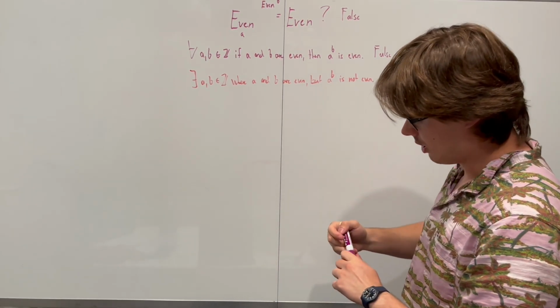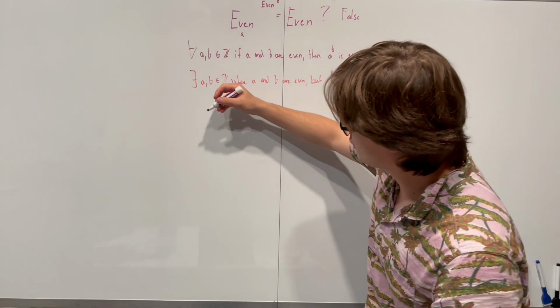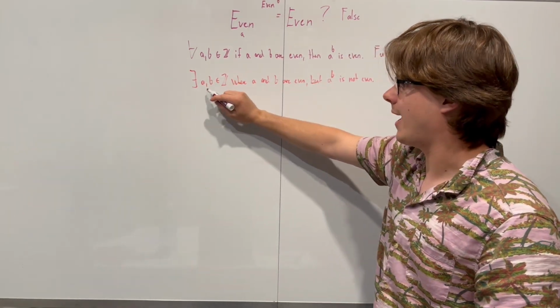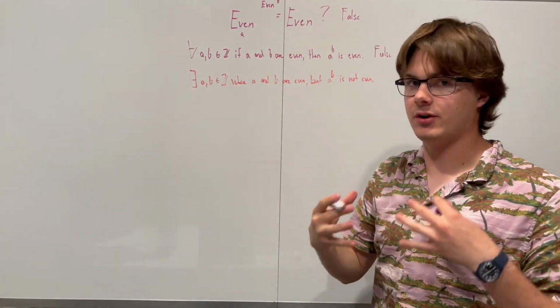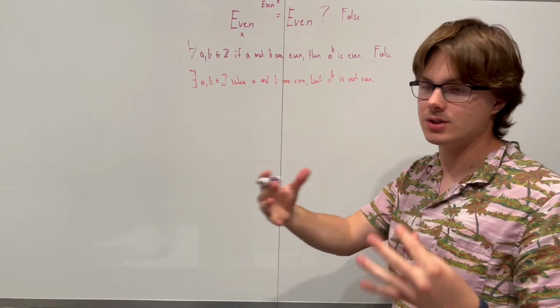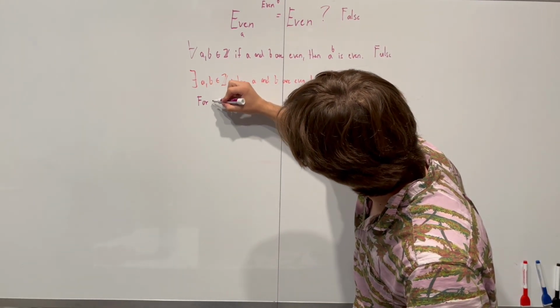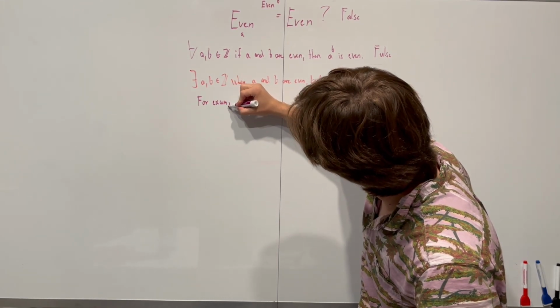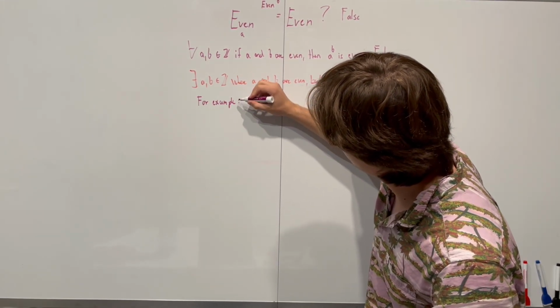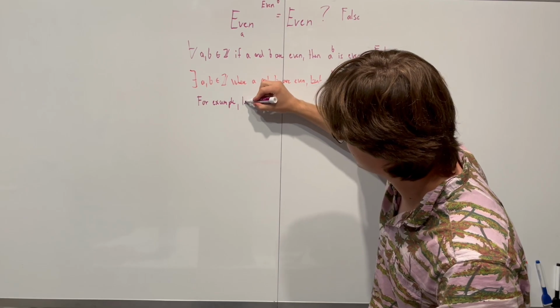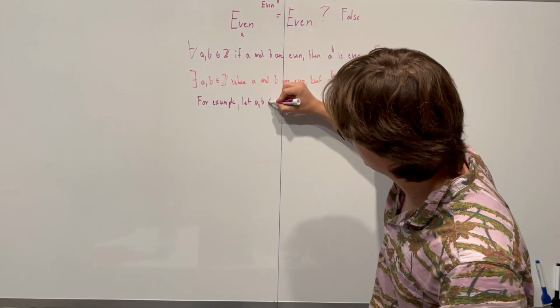So what do we say? To prove a there exists statement, you can just give an example of a and b where this statement is true. You're just saying that there exists some. So give them one that does exist. Give them a pair that shows this is true. So we say, for example, or let's make this a sentence. Let a and b be integers.